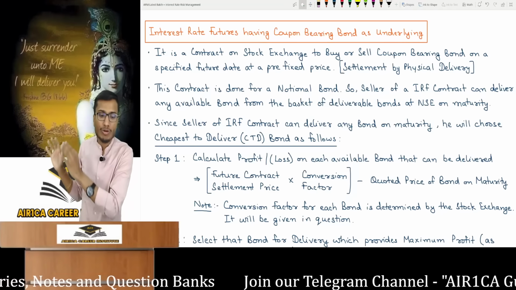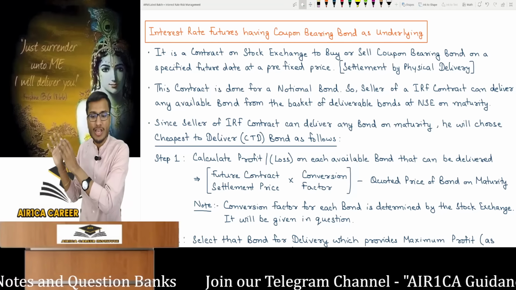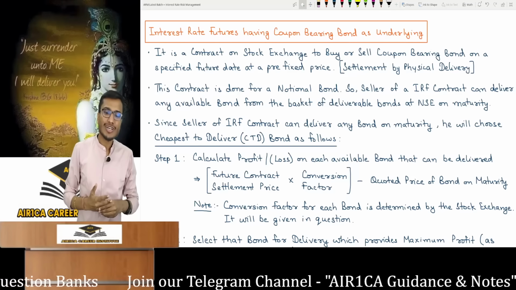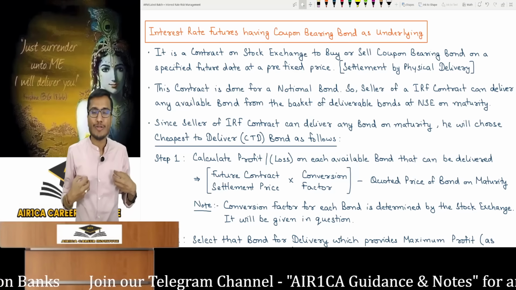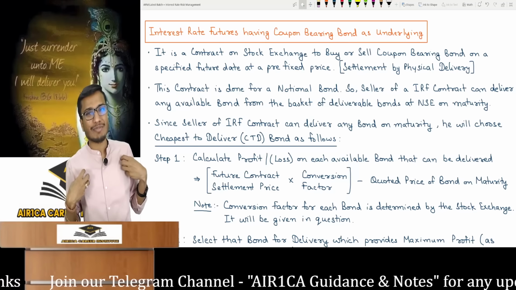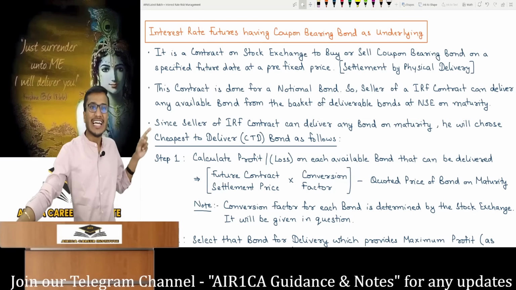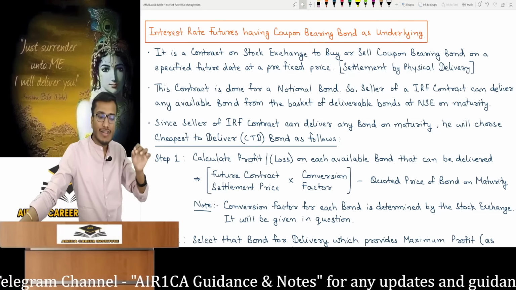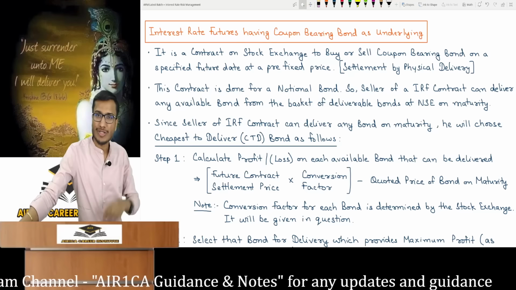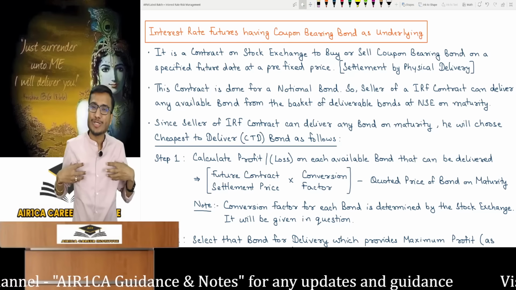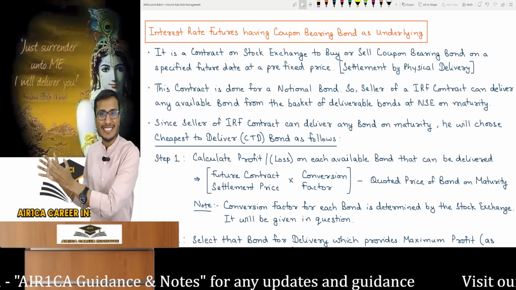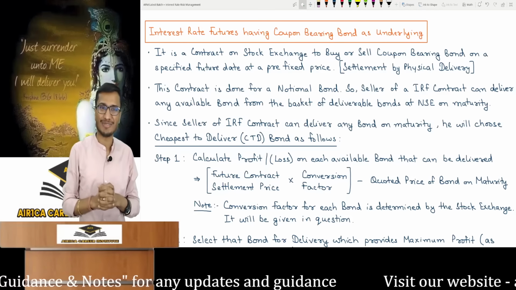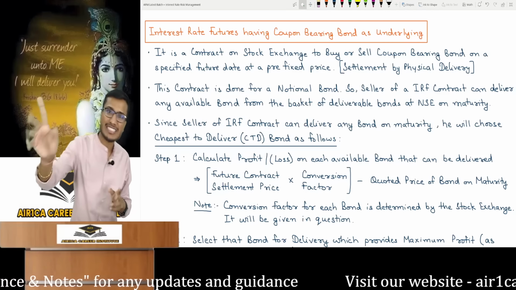It can be an 8% or a 5% coupon, any bond, on maturity day. From all the deliverable bonds which are listed on the NSE, I can pick up any bond and then simply give it if I have a contract to sell. So does that mean as a seller, I would want to pick up the bond that gives me the most benefit? Yes, absolutely. That's what I do. The seller of an IRF contract can deliver any bond on maturity. He will always choose the cheapest to deliver bond, cheapest to deliver, okay? Which bond will I choose? At maturity, I will buy the cheapest bond available in the market and deliver it at the contracted price of 8,864. Understood? And the buyer will have to accept it.